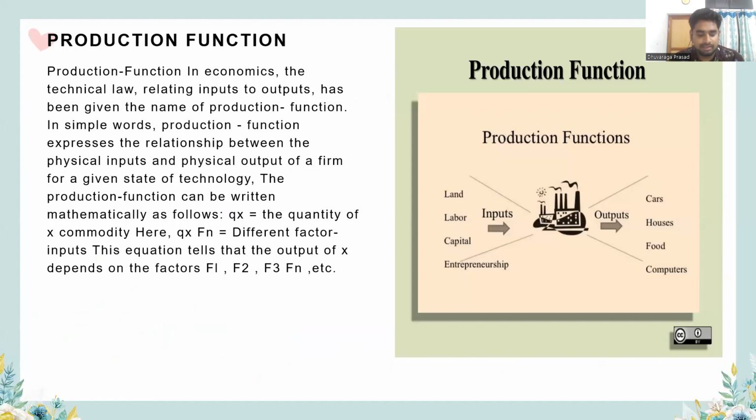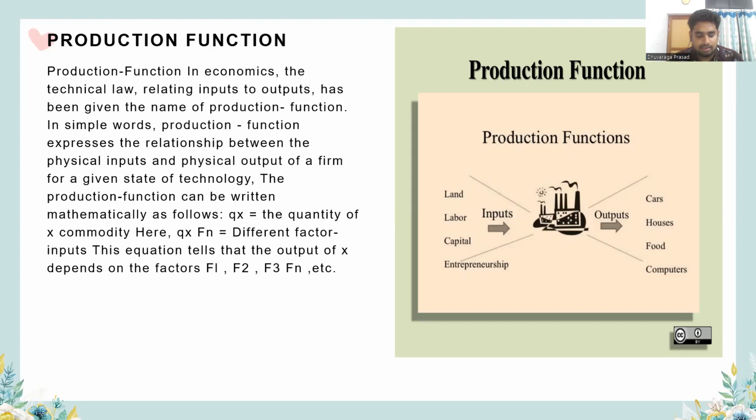Production function is nothing but there are inputs like land, labor, capital, and entrepreneurship. These inputs go through a process that generates a product or service with value added. The value generated by the process is the outcome, the output. That output is a car, house, food, computers, all things. That is the production function. There are inputs like land, labor, capital, entrepreneurship.